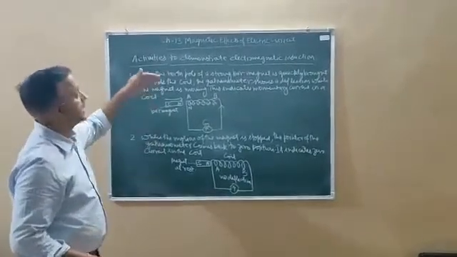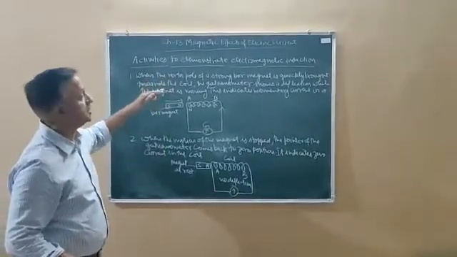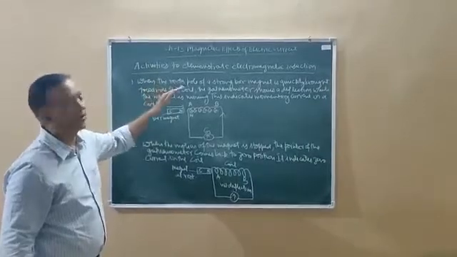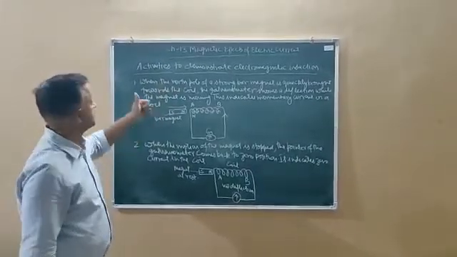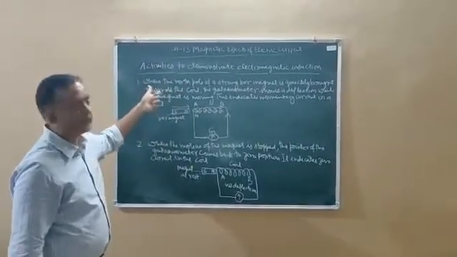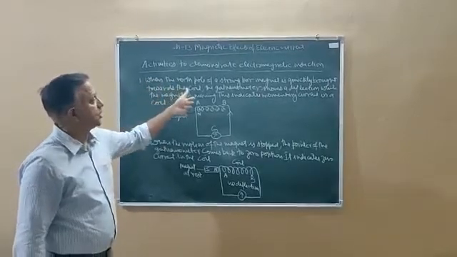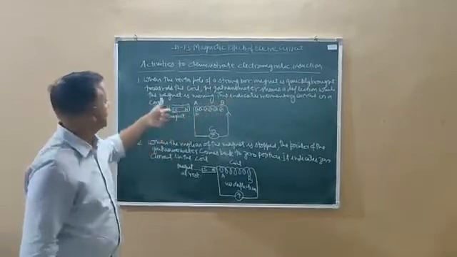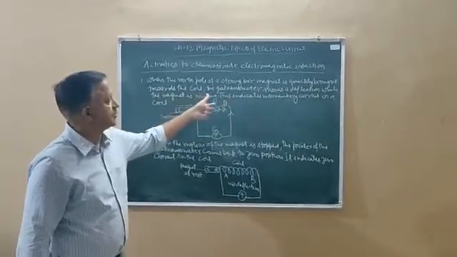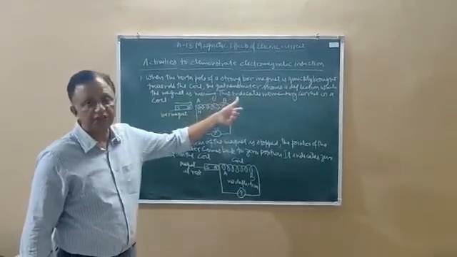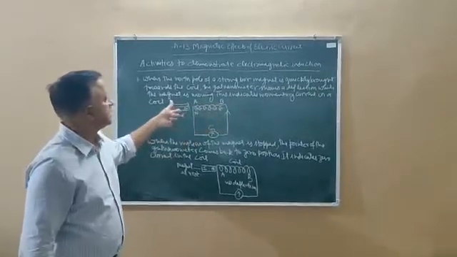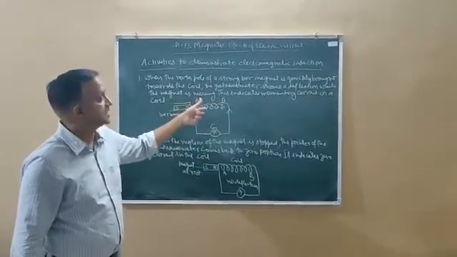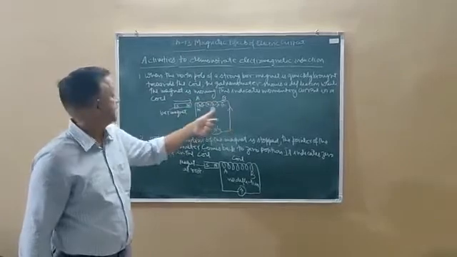Hello students, in this we are taking the activities to demonstrate electromagnetic induction. The first activity says, when the north pole of a strong bar magnet is quickly brought towards the coil, the galvanometer shows a deflection while the magnet is moving. This indicates momentary current in the coil.